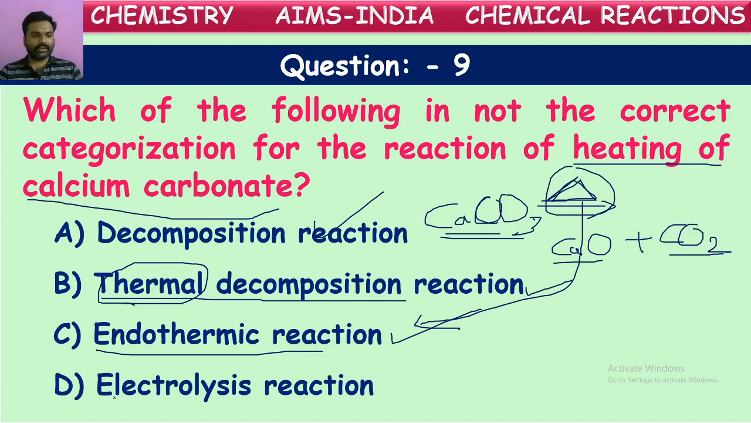But what about electrolysis? What does it mean by electrolysis? Here, electro represents electricity or current. Lysis means splitting. So, the splitting of a chemical compound in the presence of electricity is called electrolysis. But here, calcium carbonate is splitting in the presence of heat energy, not electricity. So, it is not coming under electrolysis. It is not an electrolysis reaction.